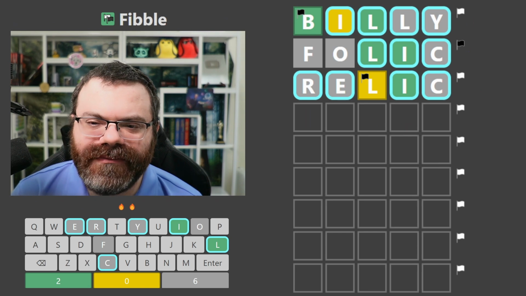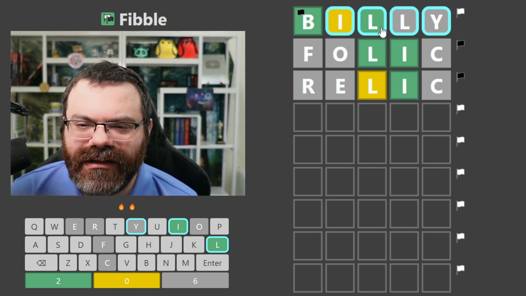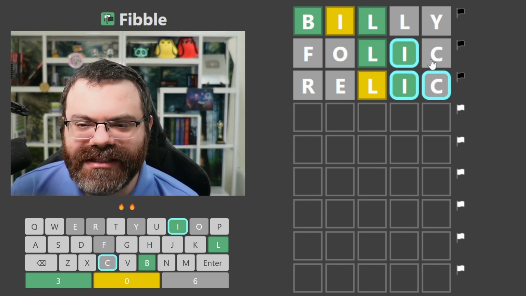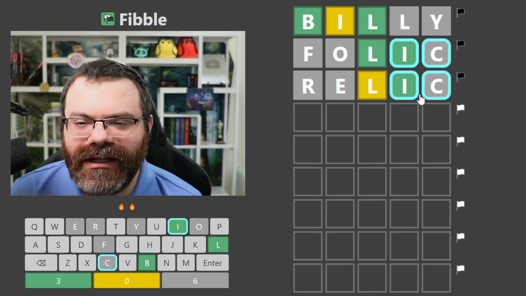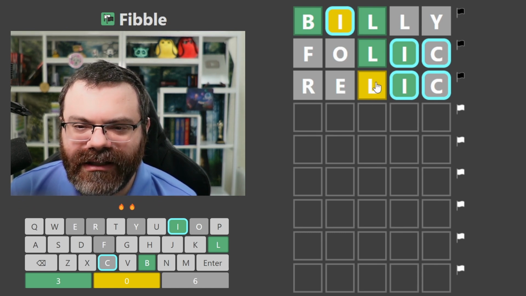Is it possible? Let's get rid of all this. Is it possible? Well, okay, let's do what's guaranteed first. There's a lie between these L's. Because there's a lie between these L's, this I has to be true and this C has to be true. That means unless there's also an I here, which is possible, I think that means this I is true. We're going to assume there's not two I's for now. There's also a lie between this L and that L, but that doesn't seem to do anything.